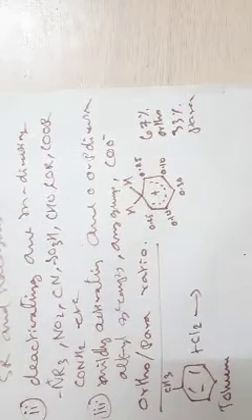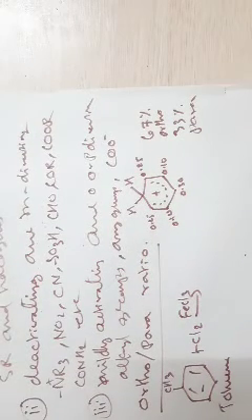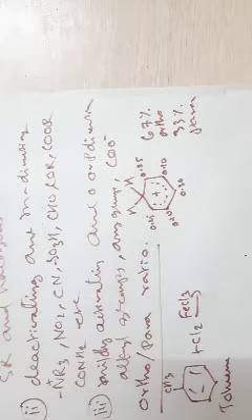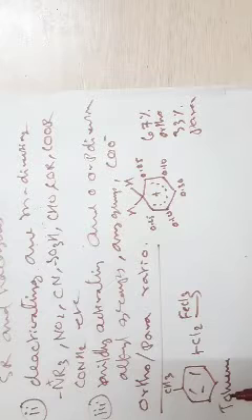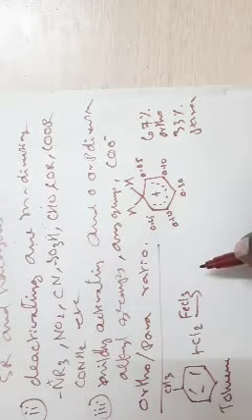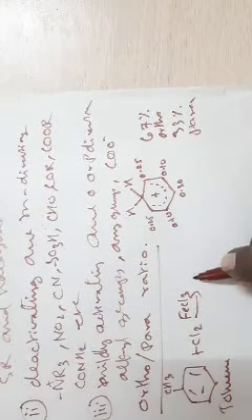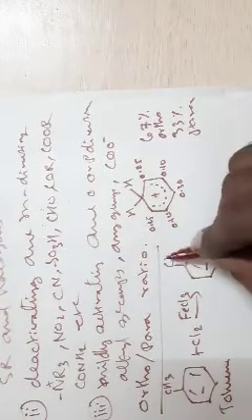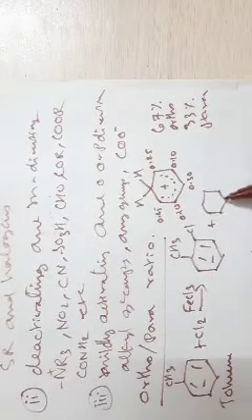How can you carry out the chlorination? Chlorination in presence of Lewis acid catalyst, chlorine and FeCl3. In this reaction, we get two products, the ortho-chlorotoluene and para-chlorotoluene. This is ortho-chlorotoluene and para-chlorotoluene is this one.